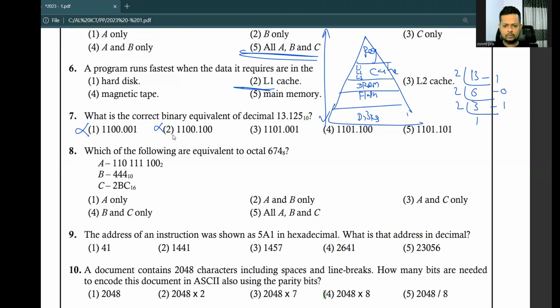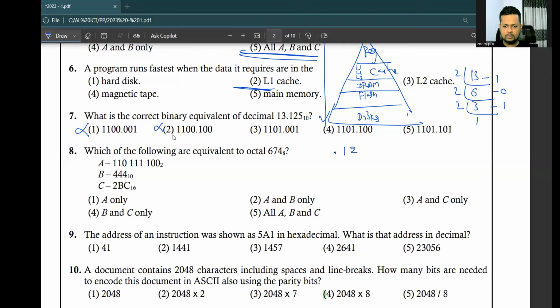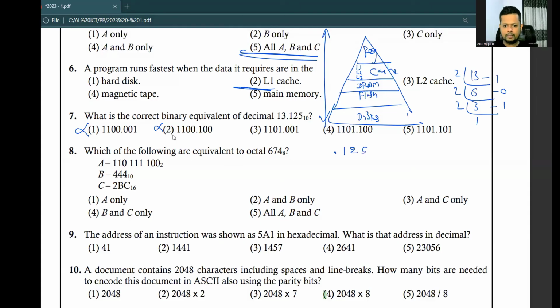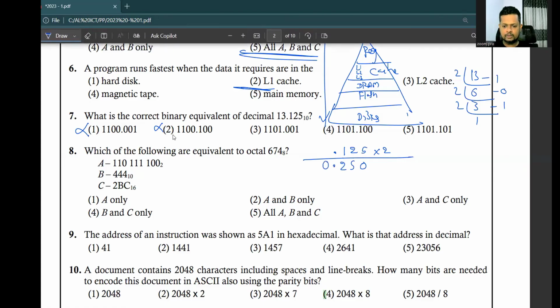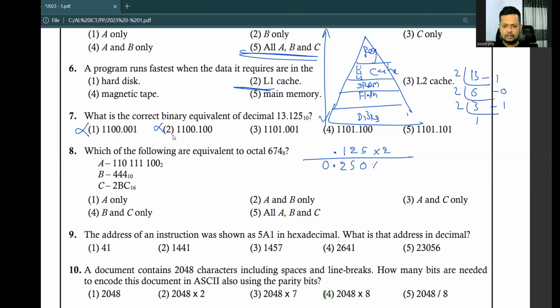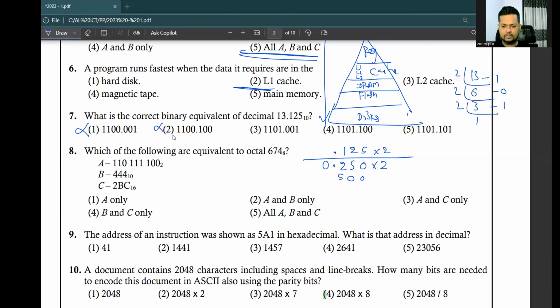And 0.125. We have to multiply by 2. You have to maintain 3 digits after the decimal point. So 2 into 5, 10, 1 remaining. 2 into 2, 4 plus 1, 5. 2 into 1, 2. Nothing jumped to the left side, so we put 0 there after the decimal point. We have to continue the multiplication until we get 0. So 2 into 0, 0. 2 into 5, 10. 2 into 2, 4 plus 1, 5. So nothing jumped.